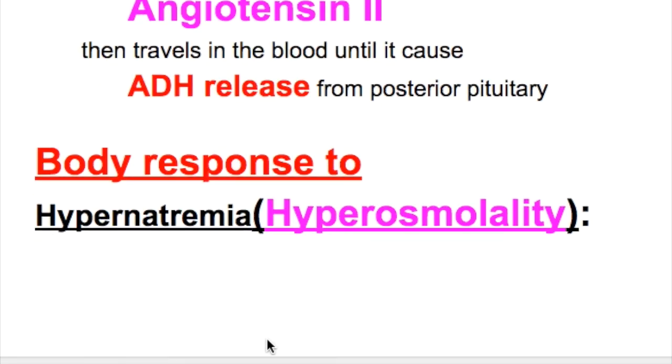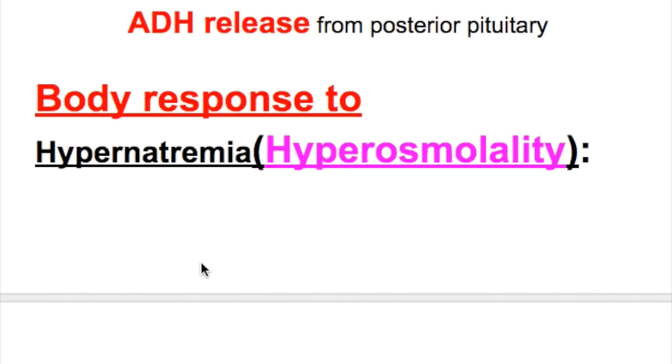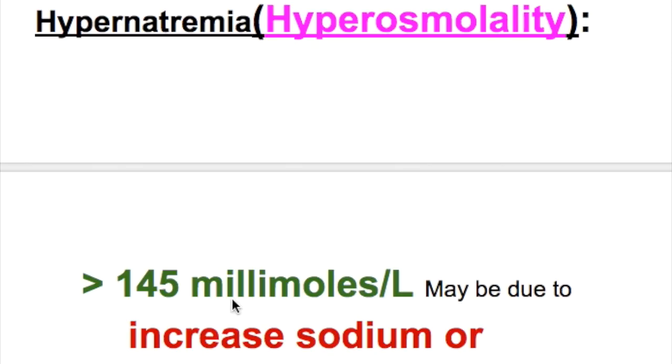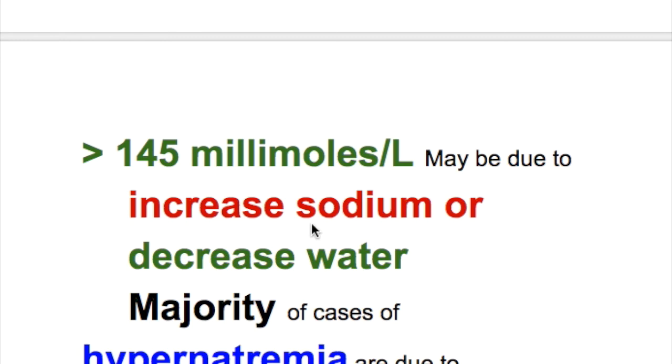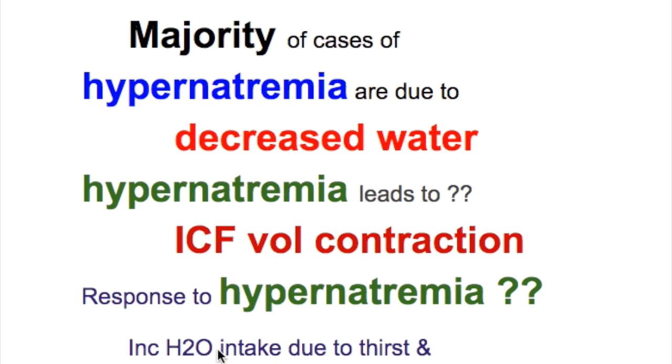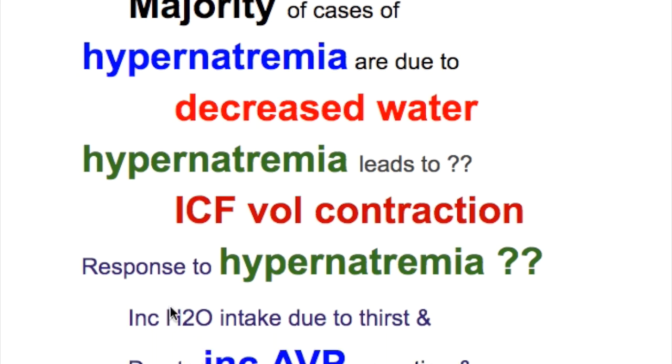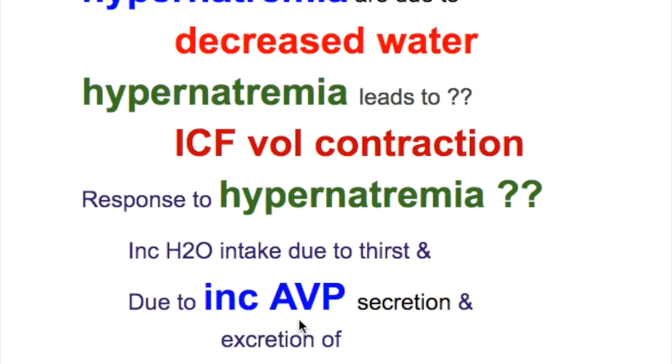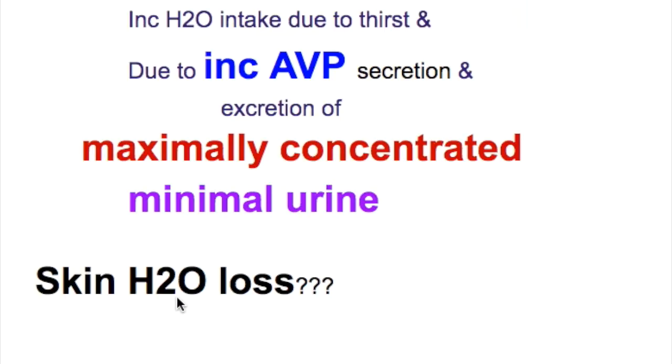What's the body response to hypernatremia or hyperosmolality? Hypernatremia is when sodium level is more than 145 millimoles per liter, and this may be due to increased sodium or decrease in water. Majority of cases of hypernatremia are due to decreased water. Hypernatremia leads to intracellular fluid volume contraction. So what's the response to hypernatremia? It's thirst, increased water intake due to thirst and due to increased vasopressin secretion, and